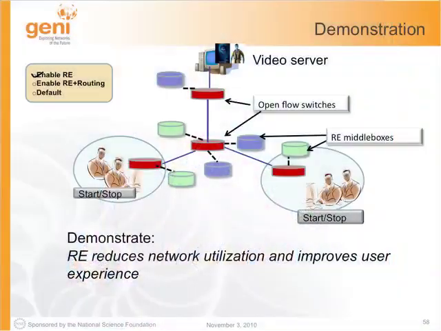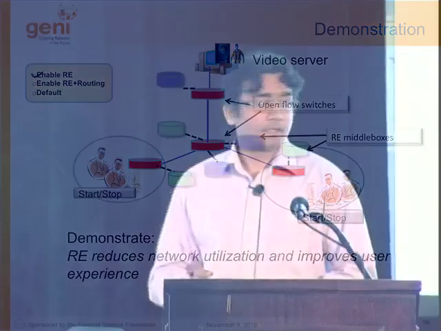So this will further improve the network-wide utilization and will reduce the load further. So next I'll show you the demo of how a redundancy elimination like this can improve the network efficiency and can improve the user experience.